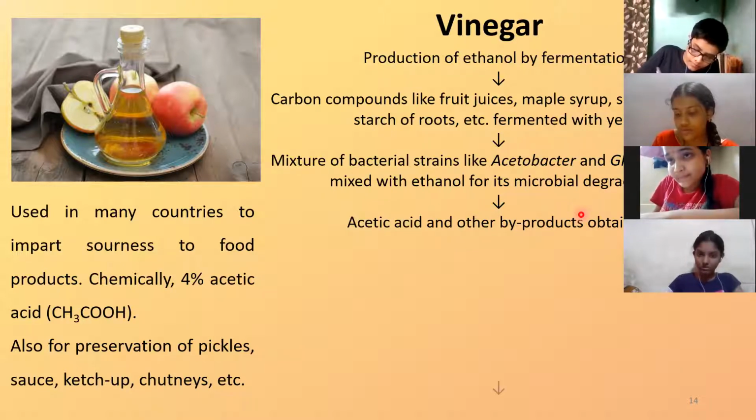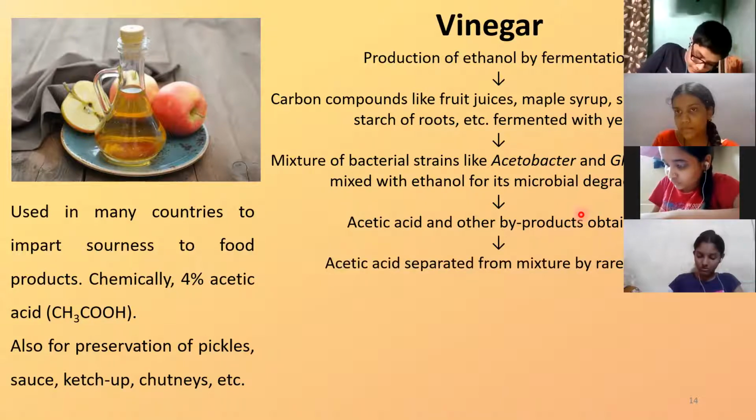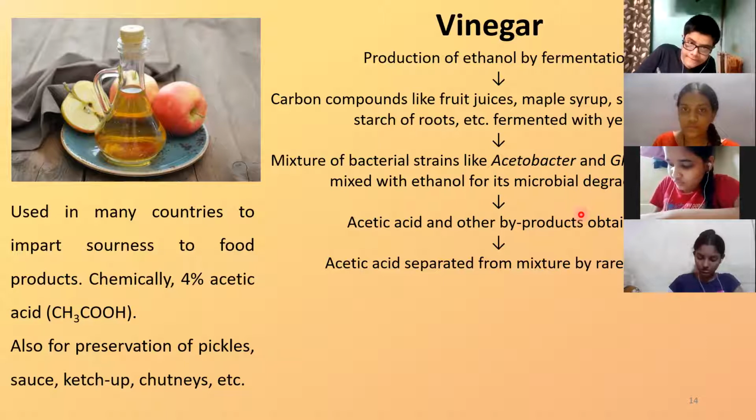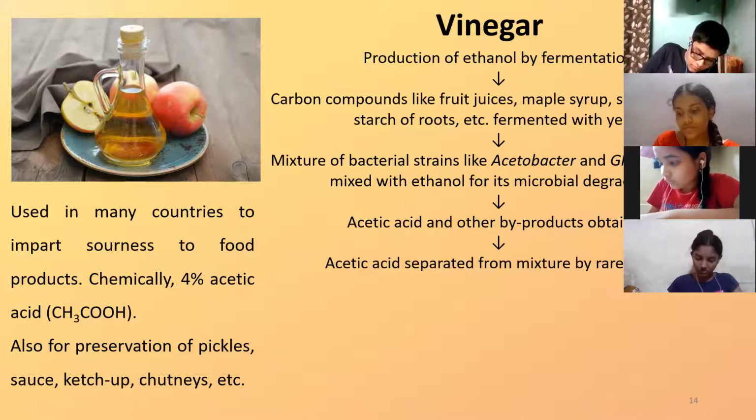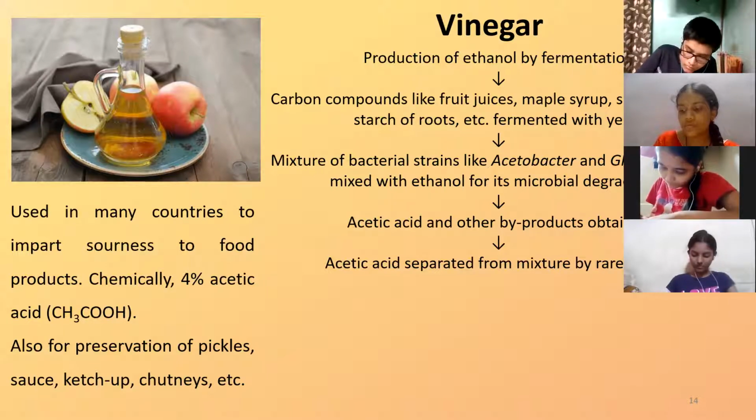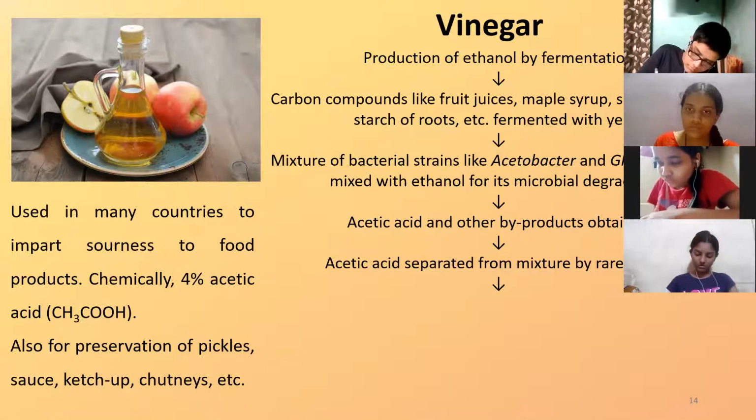The next thing is, this is a common mixture that contains acetic acid and other byproducts, out of which you want only acetic acid, because that is the one which will go into formation of vinegar. So you take that acetic acid and separate it out. The process used for separation is called rarefaction. That is based on density separation, done at the industrial level. On the density basis, they are separated, and you get acetic acid separately.